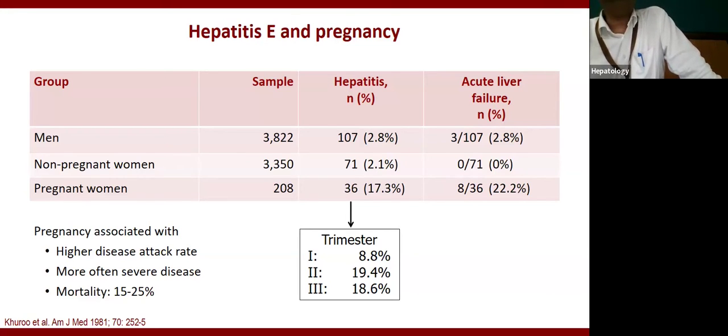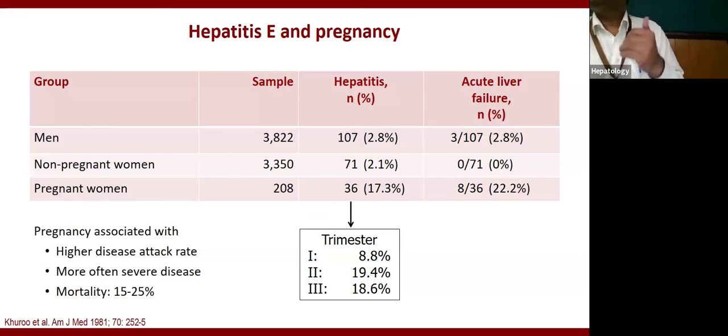So the importance is, if we have an HEV positive pregnant woman in our ward, she should be isolated so that the infection is not transmitted to other pregnant women in the same ward, because most of the time in a maternity ward you have so many pregnant women. That is the application of this information, right? Because they will develop ALF, and not only ALF, even in the absence of ALF, it will also cause premature delivery or intrauterine death and other complications.